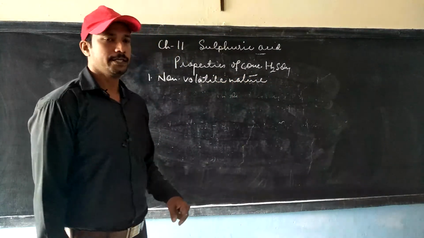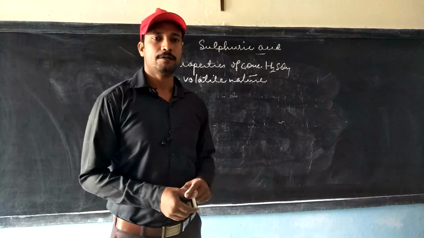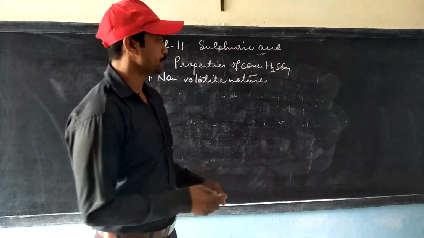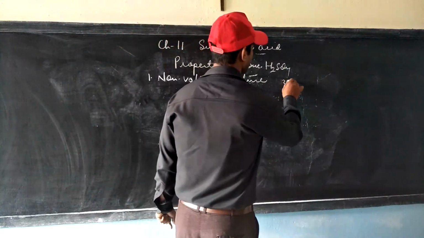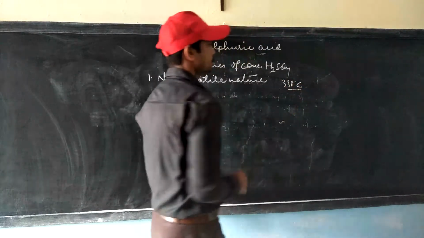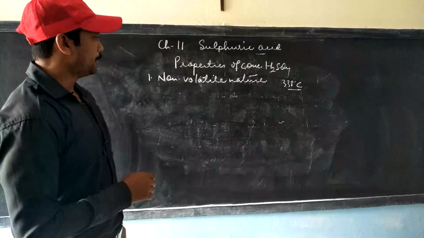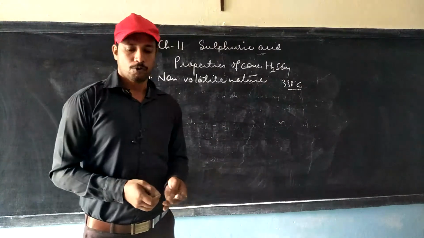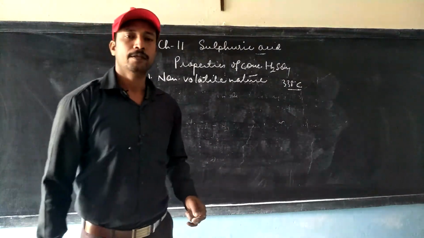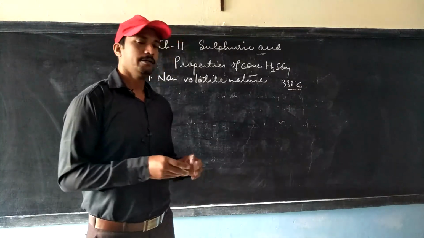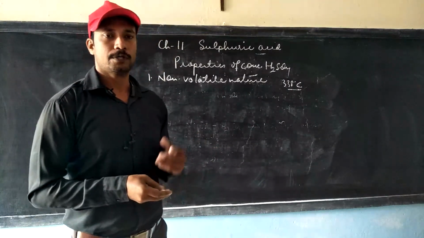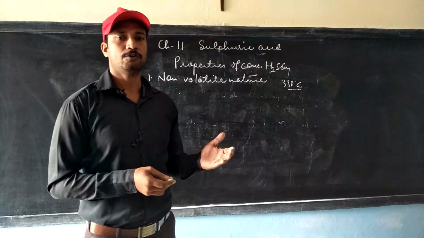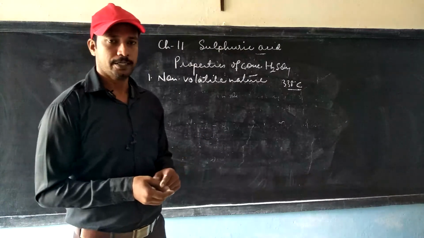Strong sulfuric acid is having this nature of non-volatility because of its high boiling point, which is around 338 degrees Celsius. And using this property, concentrated sulfuric acid can be used in the preparation of some volatile acids like hydrochloric acid or nitric acid.